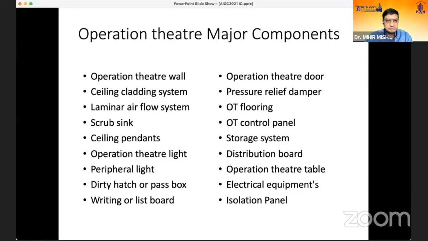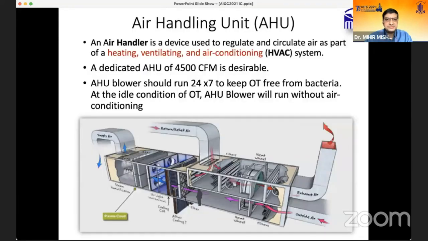So these are the major components which are an integral part of making an OT: operation theater wall, ceiling cladding system, laminar airflow, scrub sink, ceiling pendants, operation theater light, peripheral light, dirty hatch, pass box, writing or list boards, and the operation theater door. These are all important components and are required to meet standards.